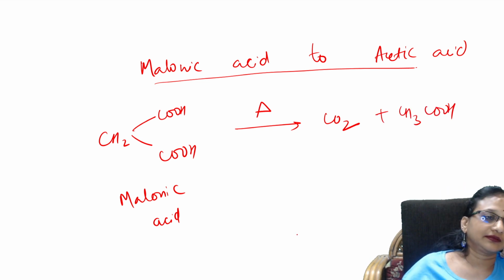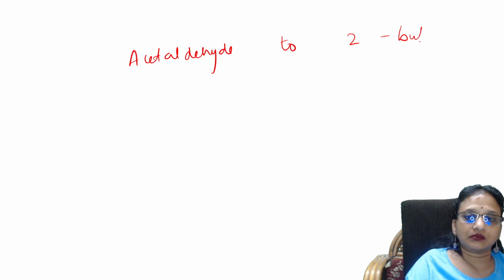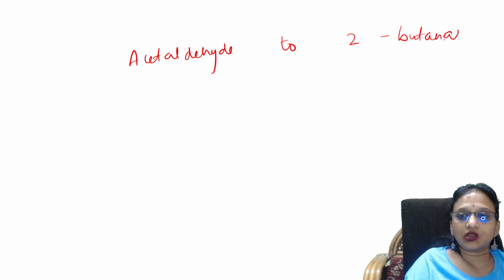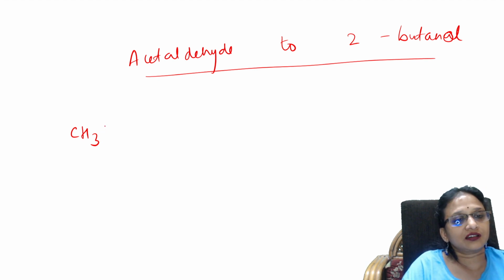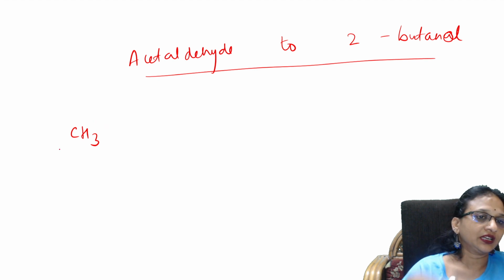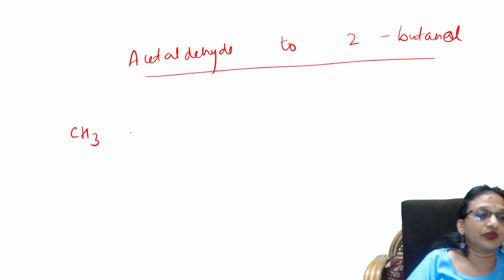That's all. Last one, what did they give us? They have given us the last conversion, acetaldehyde to 2-butanol. Yes, easy. Aldehyde to alcohol. Now students, always remember, aldehyde to alcohol is done through the aldol condensation reaction, which is easy. Once you do that, finally you can convert it to the alcohol. Let us see how we will do it.